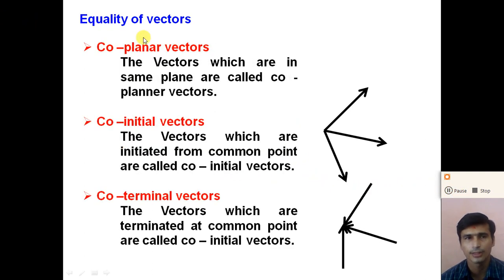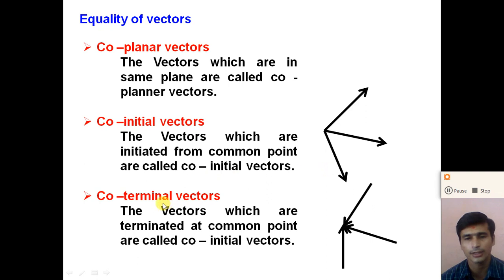So now, dear student, coplanar vector. The vectors which are in the same plane are considered coplanar vectors. If the two vectors are in the xy plane, these two vectors are considered coplanar vectors. Second one is the co-initial vector. The vectors which are initiated from a common point are called co-initial vectors. So here consider these three vectors, and all three vectors are initiated from the common point O, right? All three vectors are co-initial vectors.